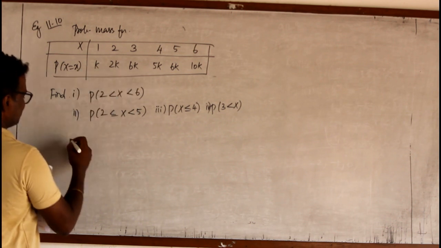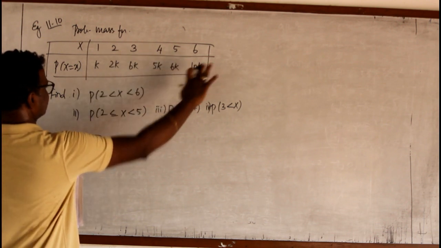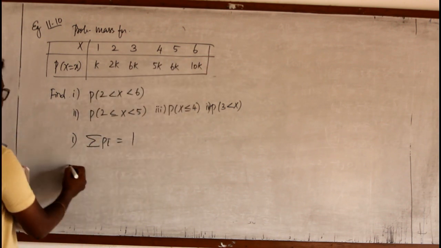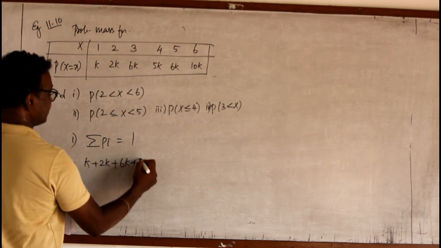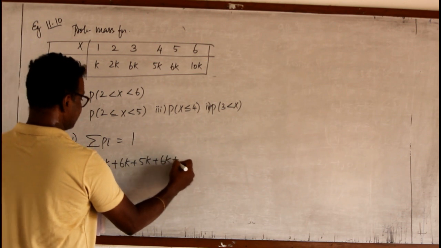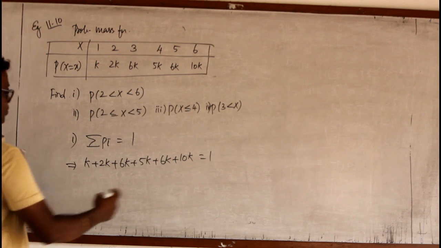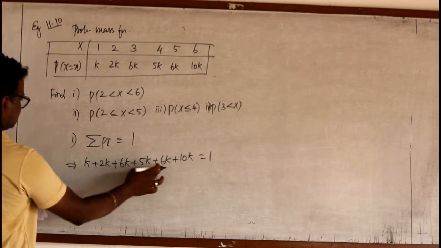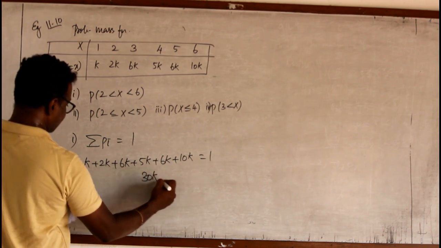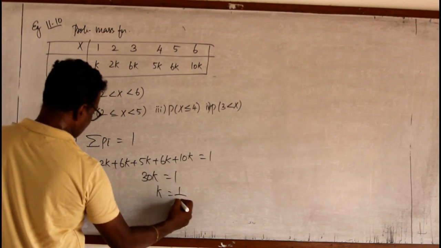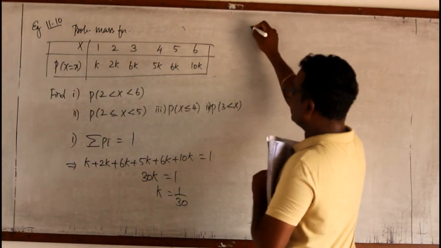To find k, we know the sum of the probabilities, sigma p i, the total probability is 1. This implies k plus 2k plus 6k plus 5k plus 6k plus 10k is 1. When you add, that gives you 3, 9, 14, 20, therefore 30k. 30k is 1. So k equal to 1 by 30. We found the value of k. Now we shall go for the first question.